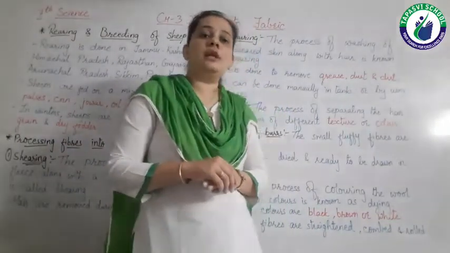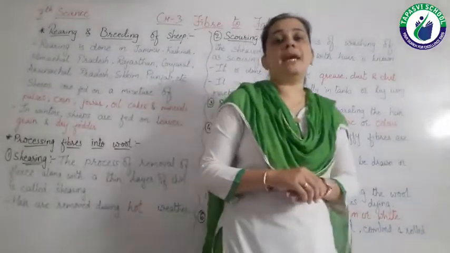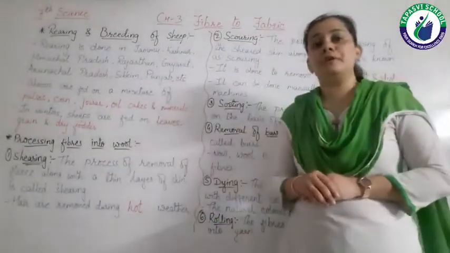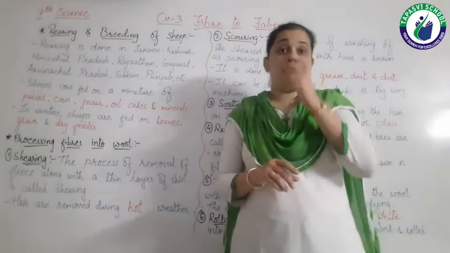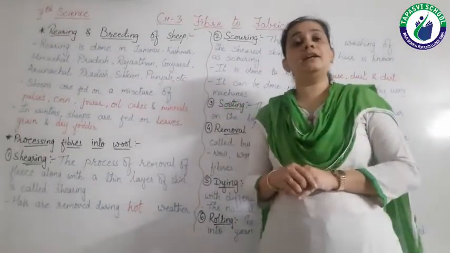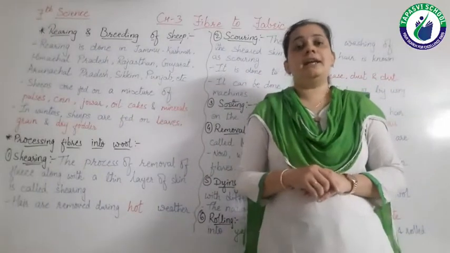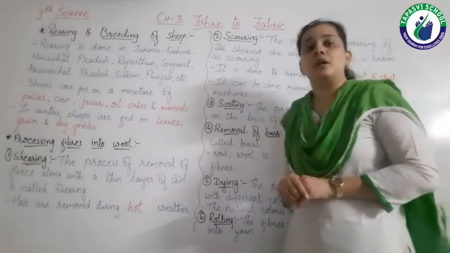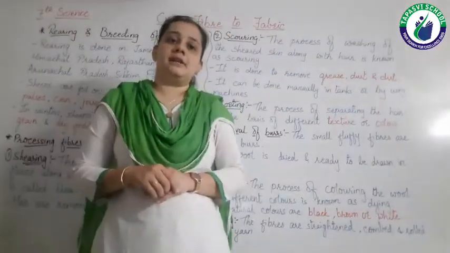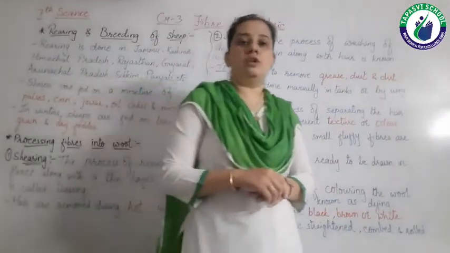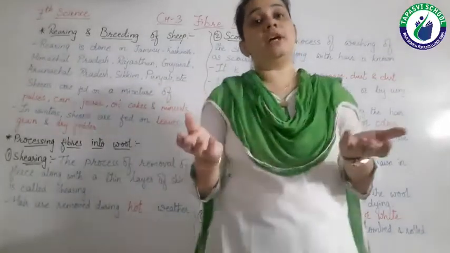And this wool is used to make different types of materials. Good quality wool is given by particular animals.